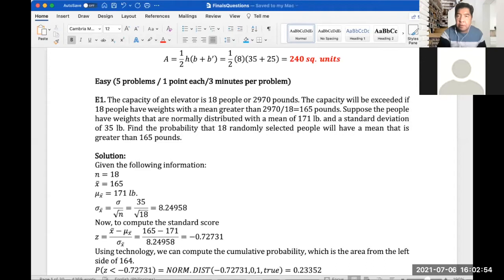So let me share my screen to you for the first problem. So I hope you can see my screen. Okay. All right.